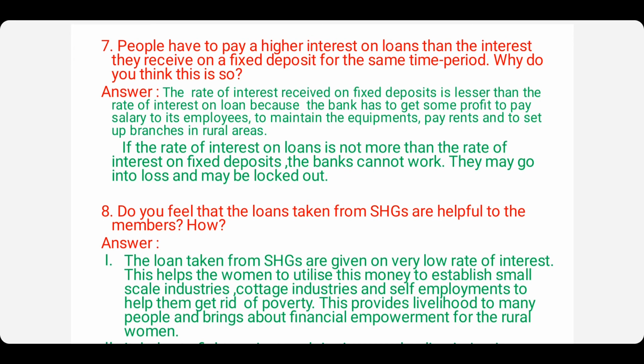If the rate of interest on loans is not more than the rate of interest on fixed deposits, the banks cannot work. They may go into loss and may be locked out. So, if both are equal, or if the rate of interest on loan is less, the bank cannot get any profit and the functioning of the bank might be a problem.